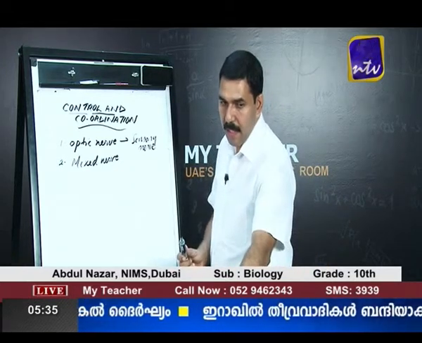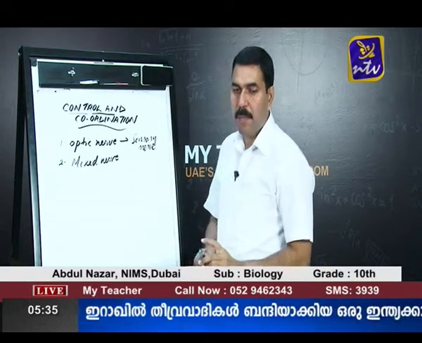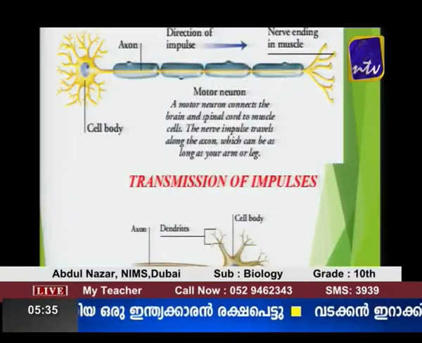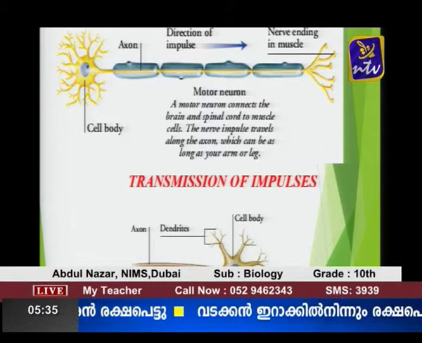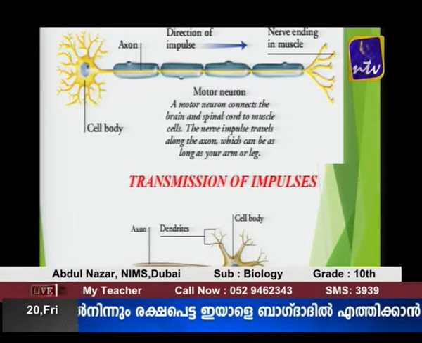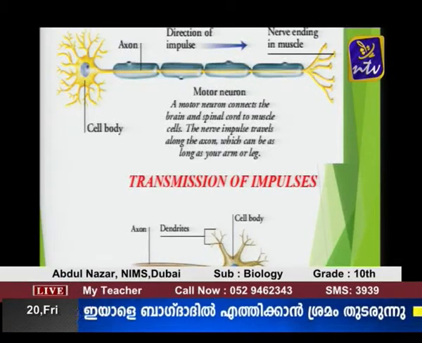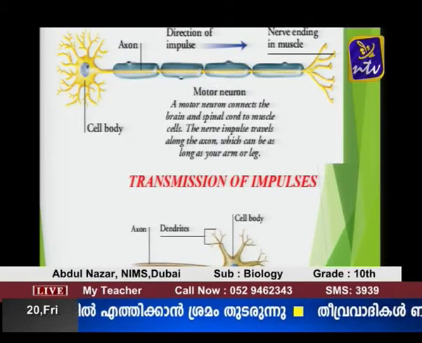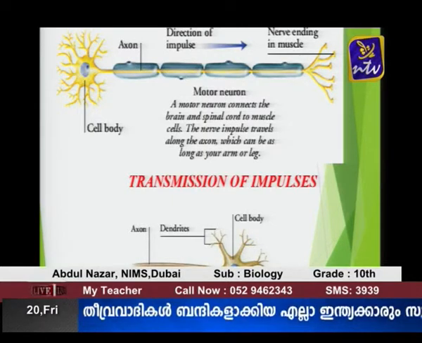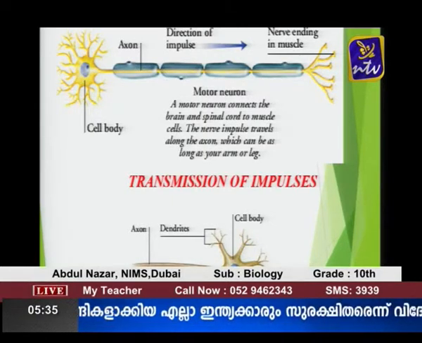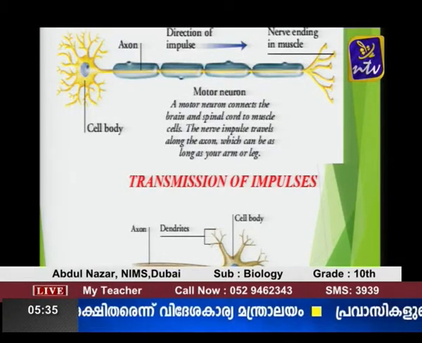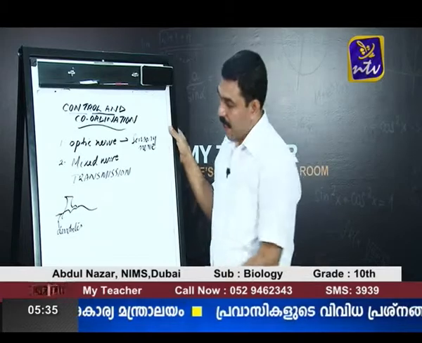Now, let us see how the nerve impulses are transmitted in our body. Transmission of impulses. Impulses are received by the tip of the dendron, and the dendron tip is called dendrites. So, impulses are received by the dendrites.